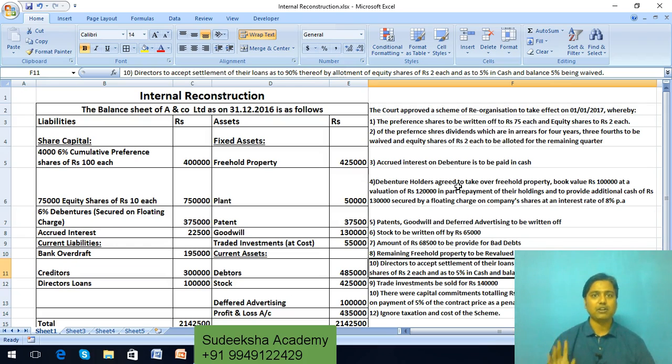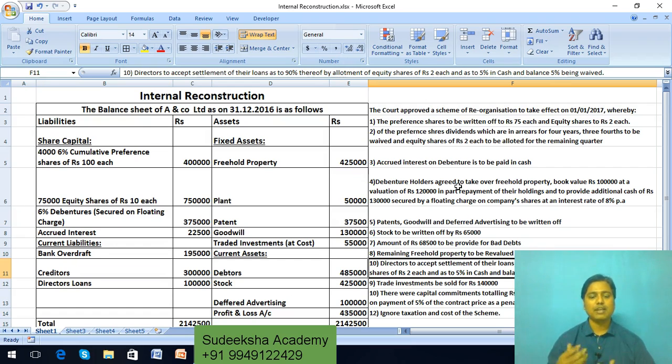But if in the future years also you are making losses, then you are left with no option other than asking the equity shareholders, preference shareholders, debenture holders, sundry creditors and other creditors to contribute for the wiping out of accumulated losses of the company. So this process is called internal reconstruction.